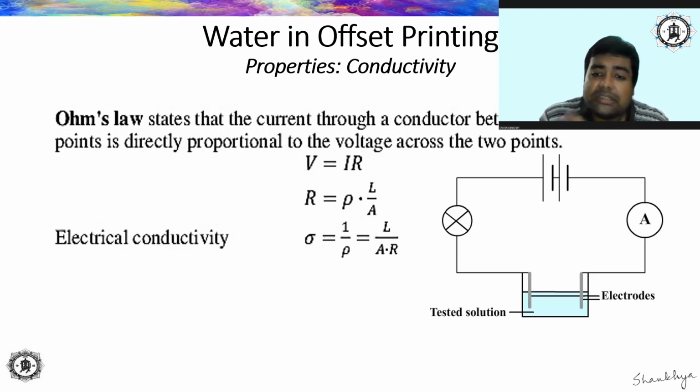Now, in case of distilled water or pure water, what is the scenario there? What is happening there? Distilled water does not contain any impurities, or very negligible impurities, and no minerals, no salts, nothing. So that is why it is not able to conduct electricity.